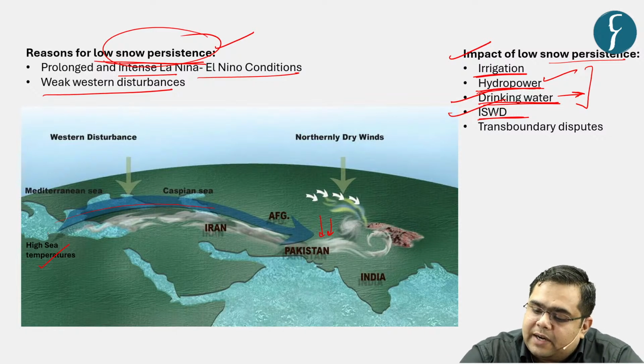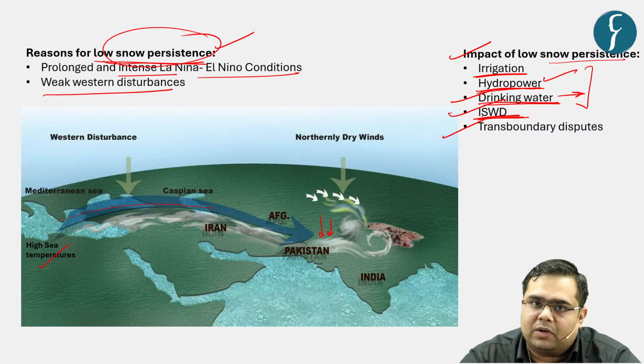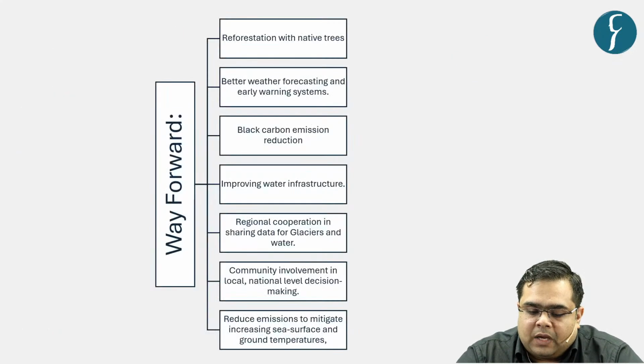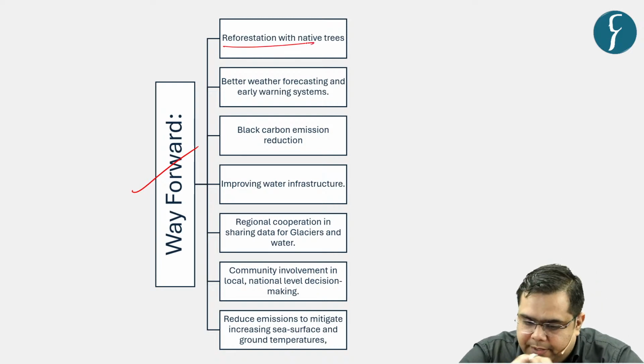So that is going to be there with respect to interstate water disputes, and it can also lead to transboundary water disputes, for example Indus water, right? So what is the way forward in this context? We need to suggest certain way forward.